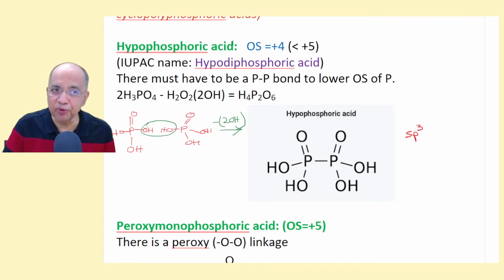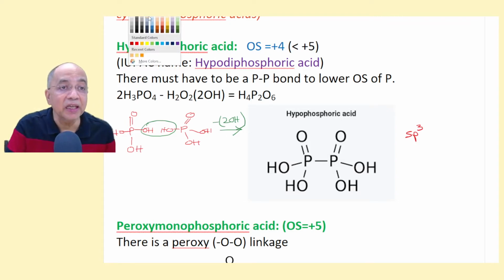If it is hypophosphoric acid, it is this. Had it been O inside, then it would have been pyrophosphoric acid or diphosphoric acid, and it would have been +5. It is simply pyro, or now it is called di. But here, the oxidation state is +4. I forgot to write this once again.